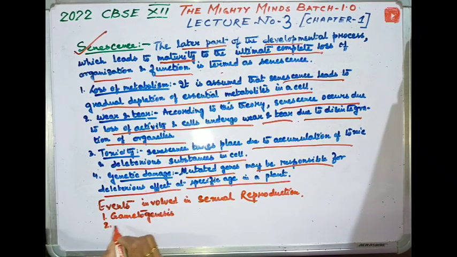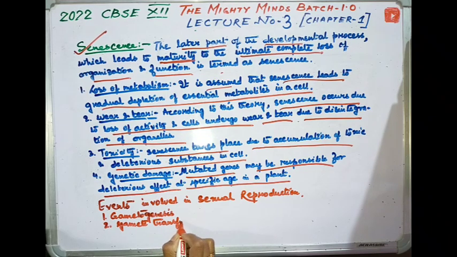Number 2 is gamete transfer. Number 3 is fertilization, which is also known as syngamy, as I have told you before.